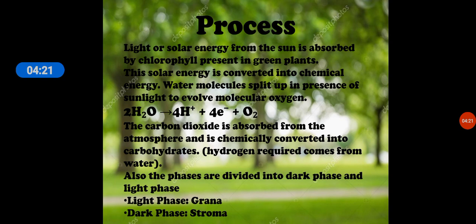Now we can sum up photosynthesis like this: it is a process in which light or solar energy is absorbed by the chlorophyll present in green plants, which triggers the reaction. Light energy is converted into chemical energy. Water molecules split in presence of sunlight to release oxygen. Carbon dioxide absorbed from the atmosphere is chemically converted to carbohydrates such as glucose, and the hydrogen needed for this purpose comes from the water. So this is all about the process of photosynthesis.